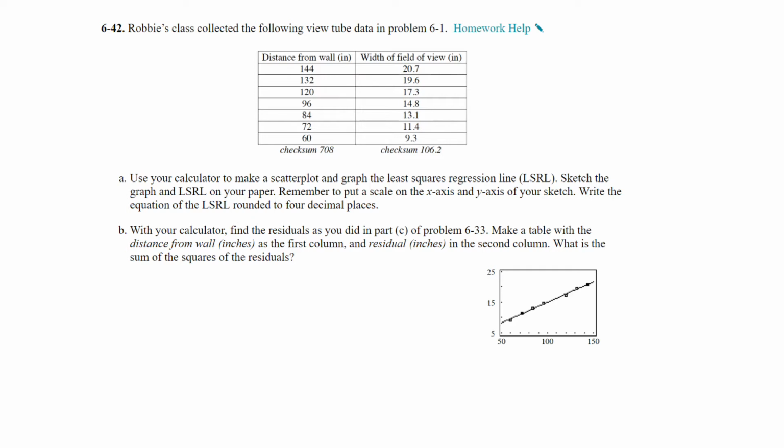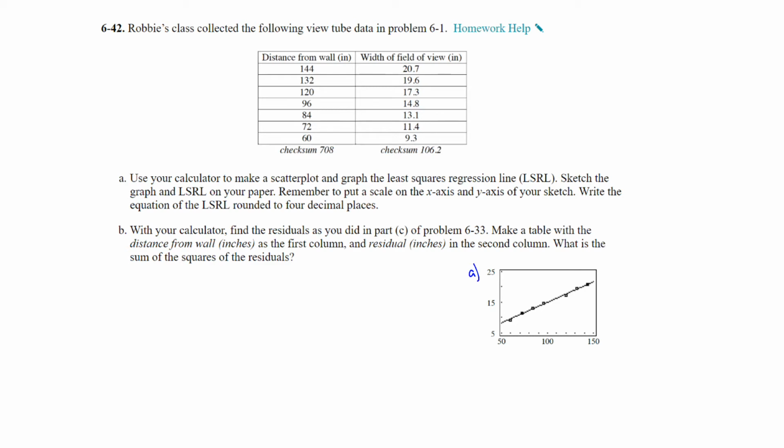Since I can't really show you how to do this on the graphing calculator in the video, I went ahead and gave you the scatter plot and the LSRL so you could see what that is. You have your scales on the x and the y-axis.